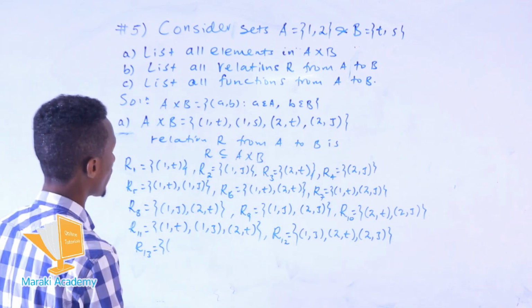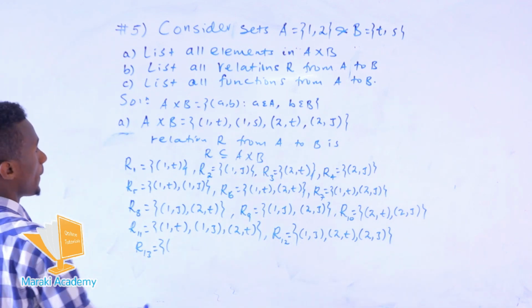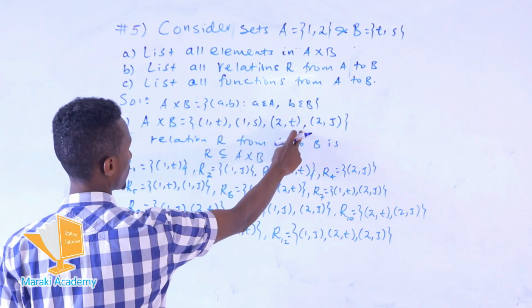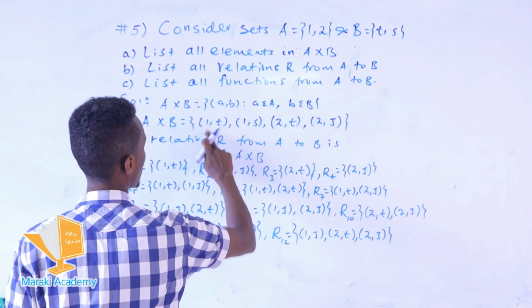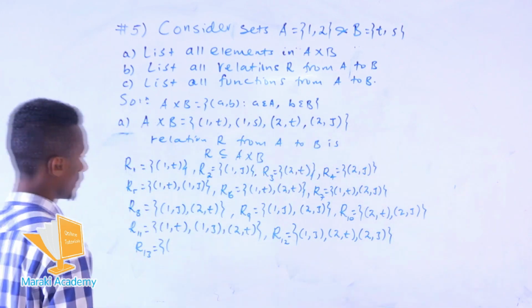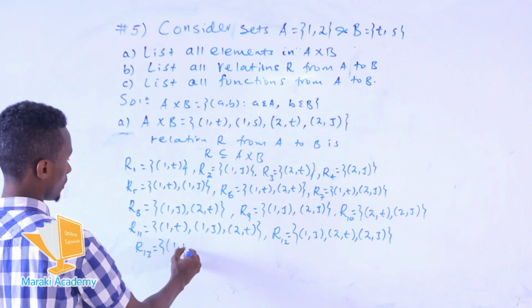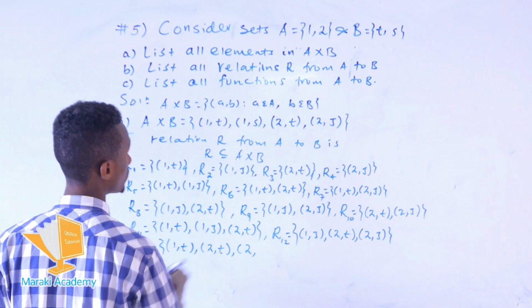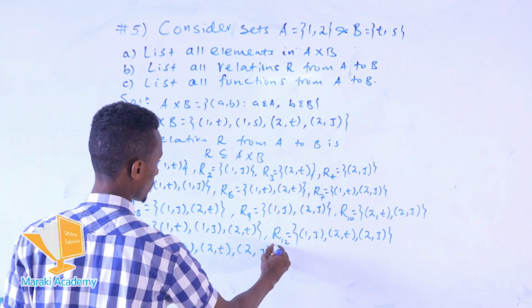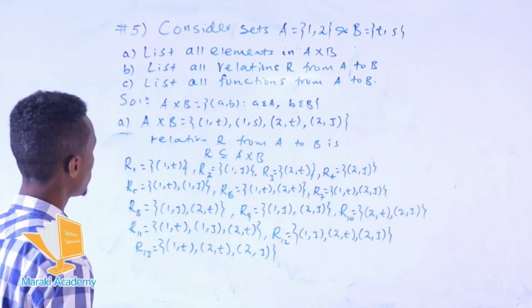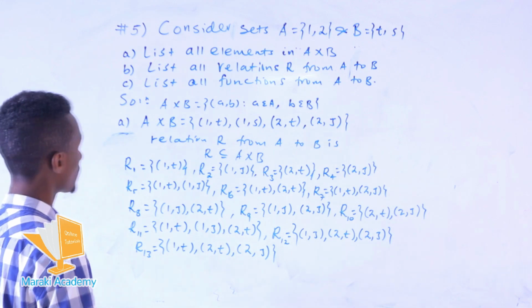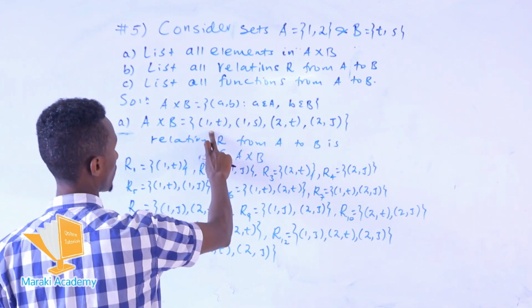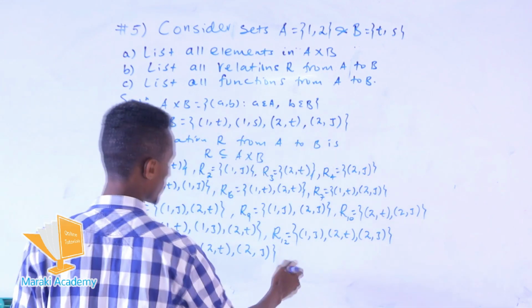Okay, what we have left here, from these 2 and this, then this from this element, we can form 1 with T and 2 with T and 2 with S, possible. Okay, the other is this, can be assigned with these 2, possible, yeah.